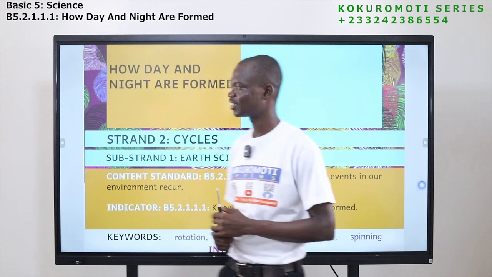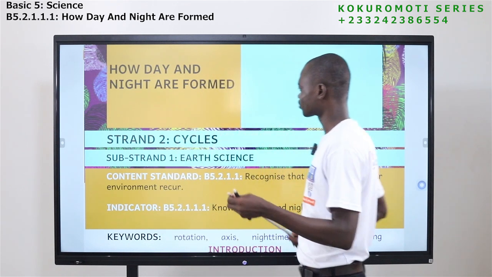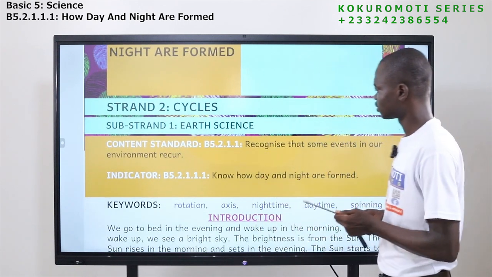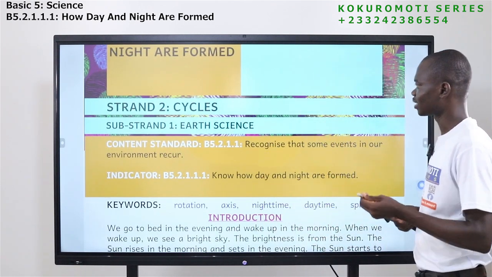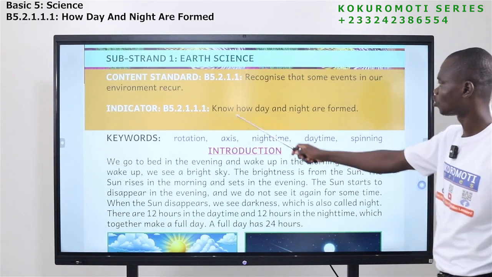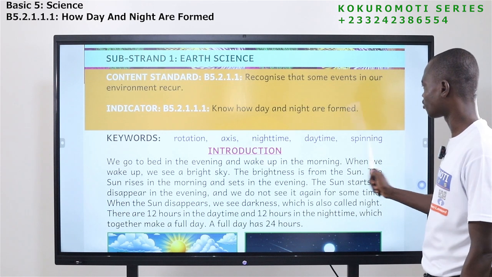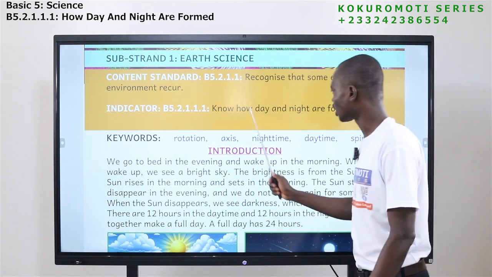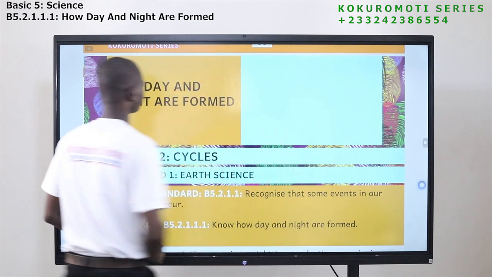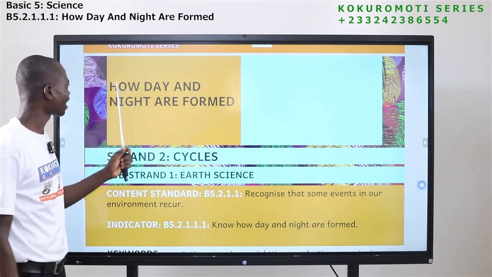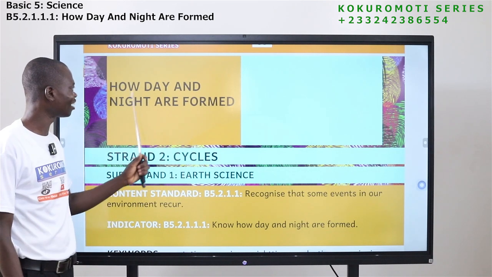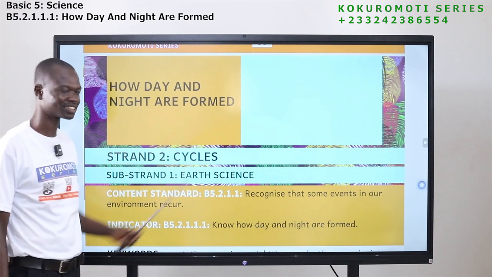Okay, so let's look at what we have. Today we are looking at strand 2, cycles. The sub-strand is 1, Earth science. The indicator is: know how day and night are formed. So today's topic is how day and night are formed.